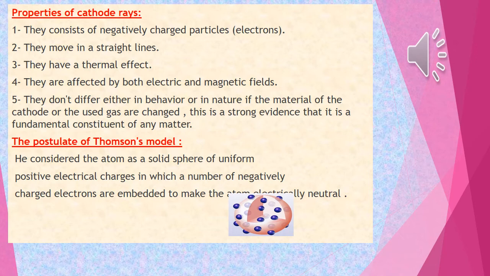So when the electron moves, it is attracted to the positive charge. So we know that they have an electrical field. The postulate of Thomson is that he considered the atom as a solid sphere also, and he was wrong, as Dalton was, having positive charge and negative charge. So the atom is electrically neutral.